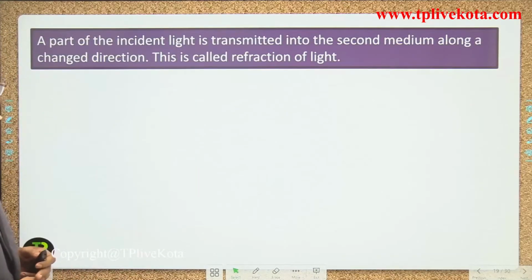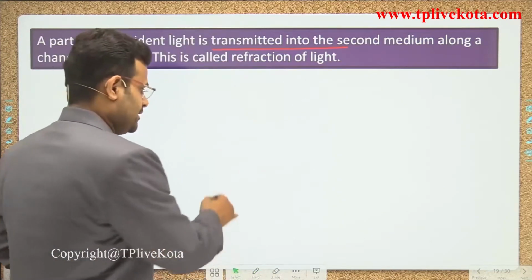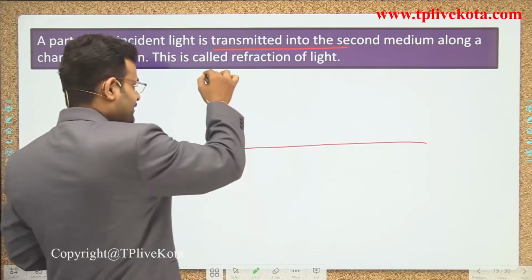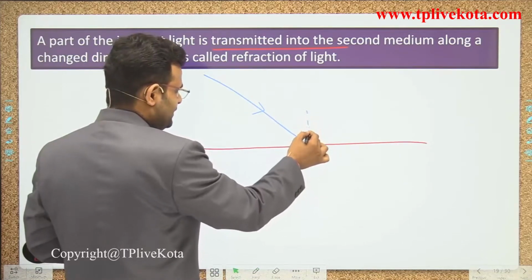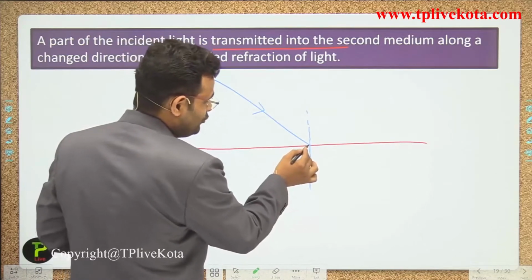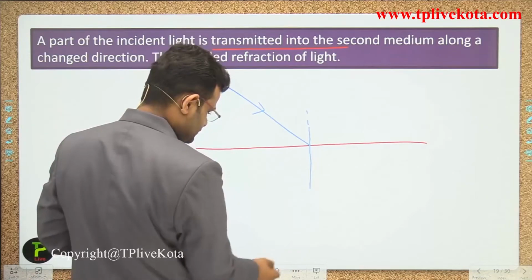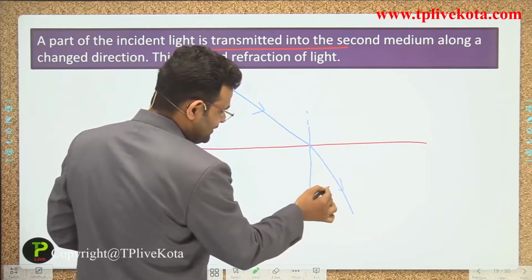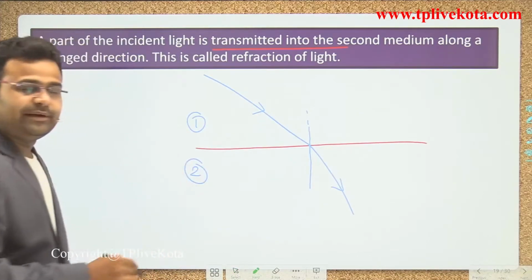part of the incident light is transmitted into a second medium. What happens? That is the interface, guys. If light is coming from that direction and we draw a point there, some part of that light will travel in the second medium, from one medium to another.